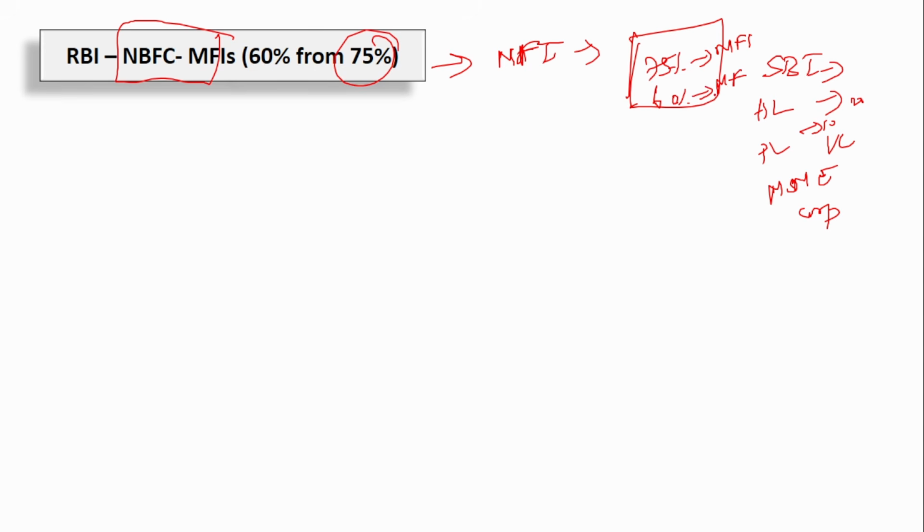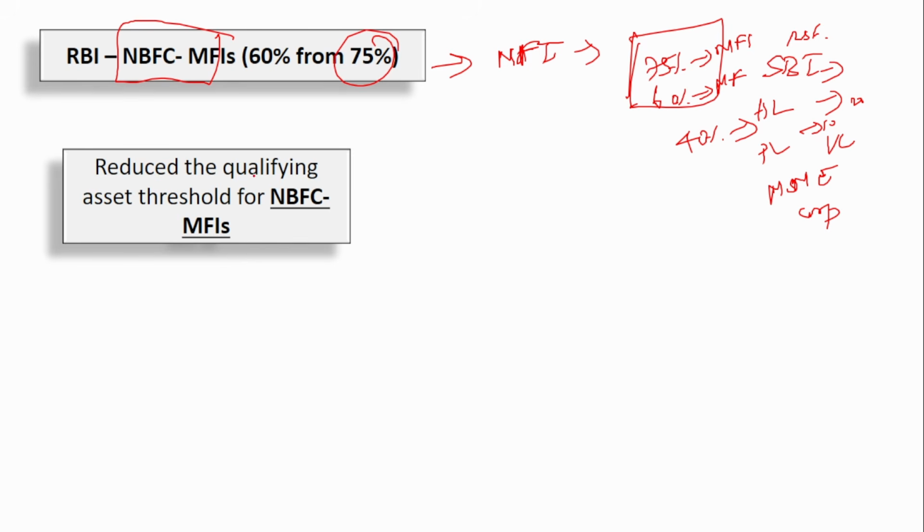Previously it was 75%, but now it has decreased to 60%, which means they can now give loans to various other categories also. Previously, at least 75% had to go to microfinance and only the remaining 25% could go to other categories. But now, since it has been reduced to 60%, they can give the remaining 40% of the portfolio to any other category of loans.